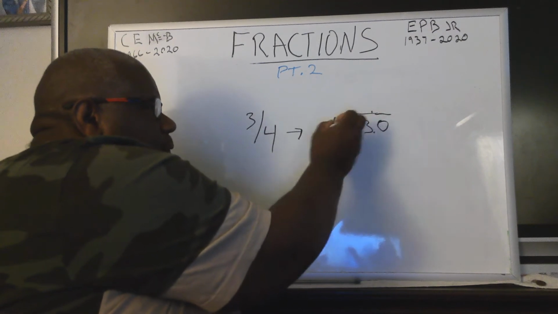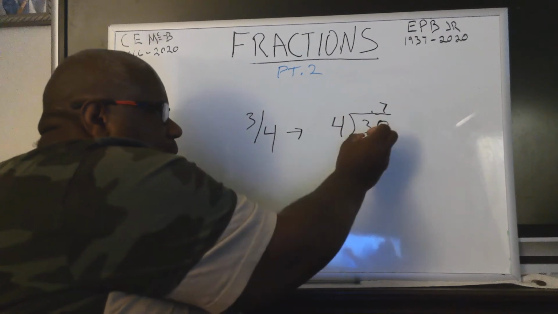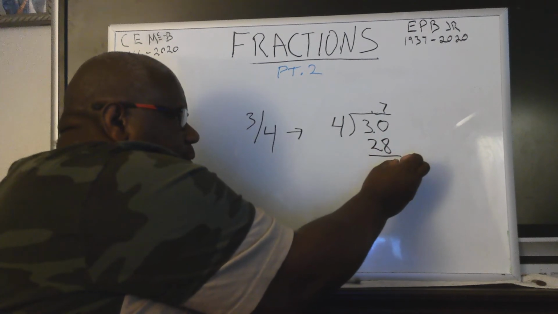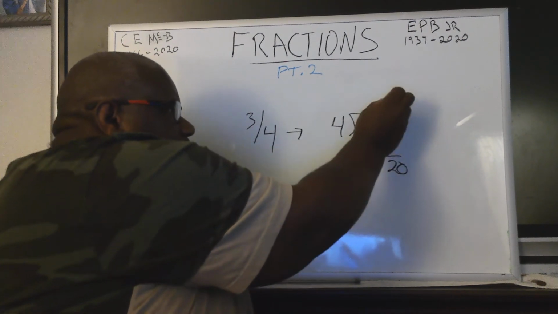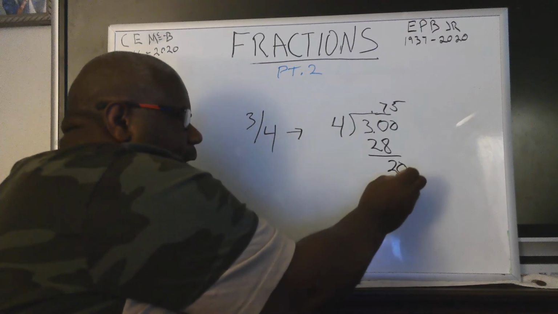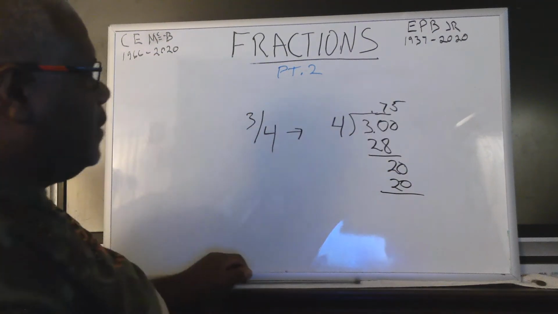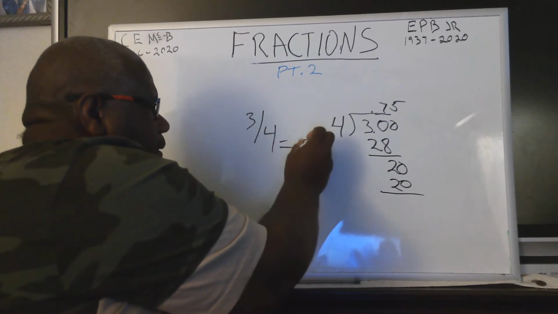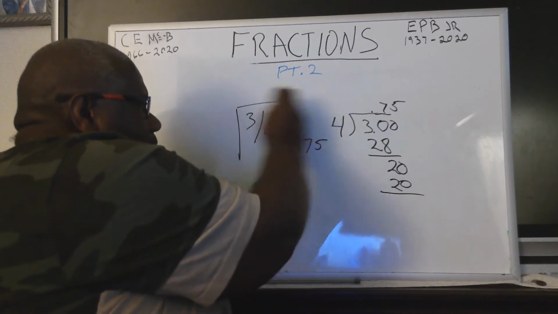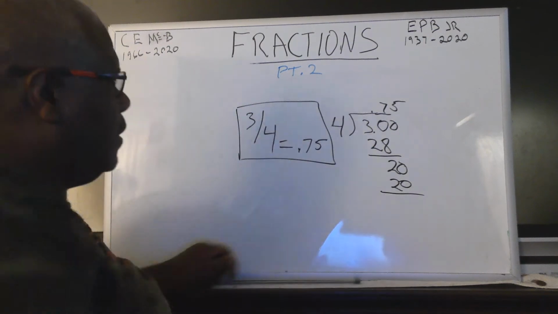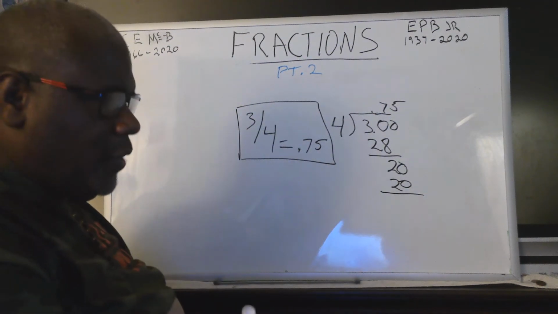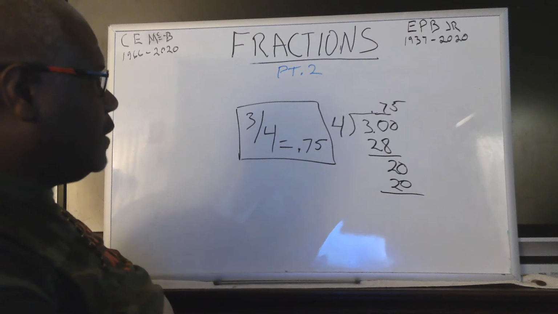Add the 0. 4 goes into 30 7 times. 4 times 7 is 28. 30 minus 28 is 2. Drop a 0. 4 goes into 20 5 times. There's your answer. So this equals 0.75. And that's how you do it. Divide this into that. That's how you turn a fraction into a decimal.